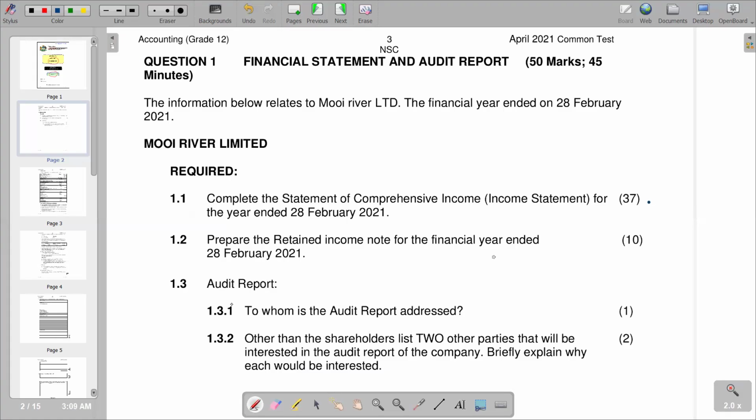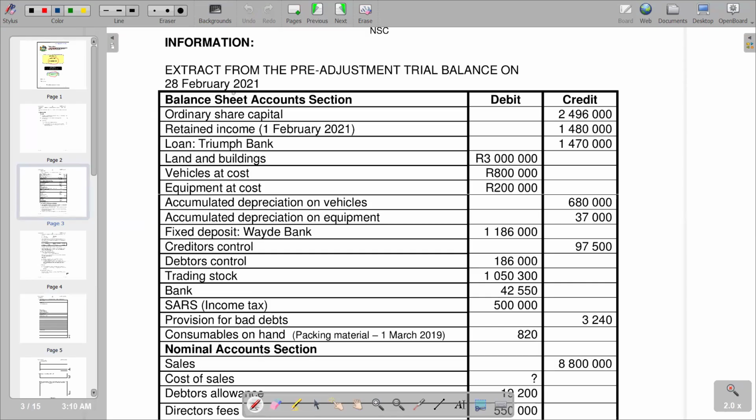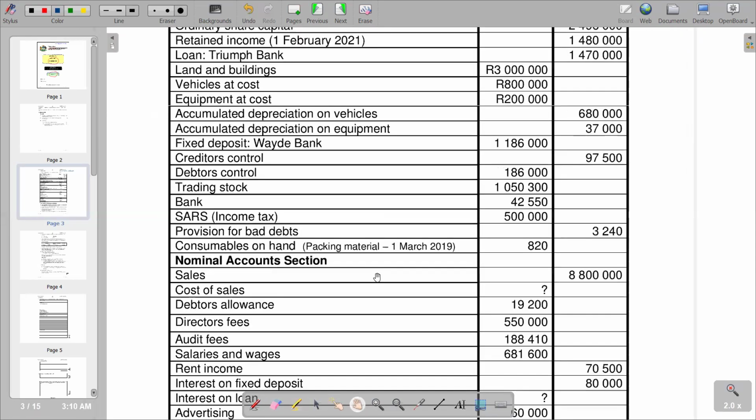Going to our other section, as we go through our questions, we have the trial balance from 28th February 2021. Very important for you to take note of it. You see that this financial year is ending 28th February 2021, so obviously it started in the previous year, on 1 March 2020. Very important for you to take note of that. Then we just need to browse through before attempting the question.